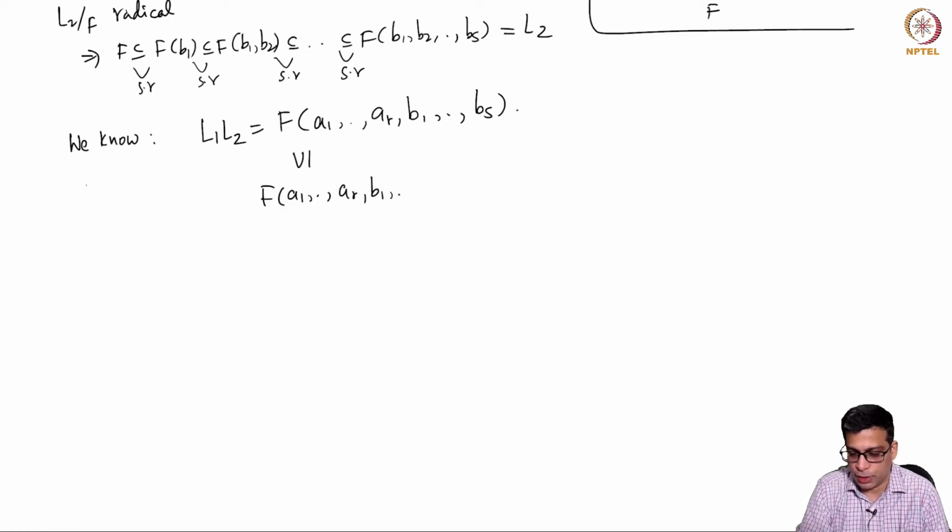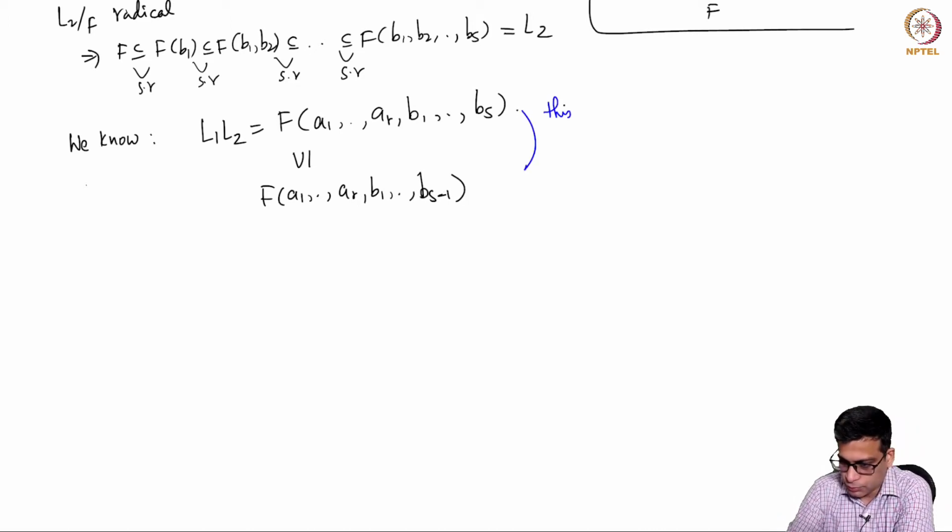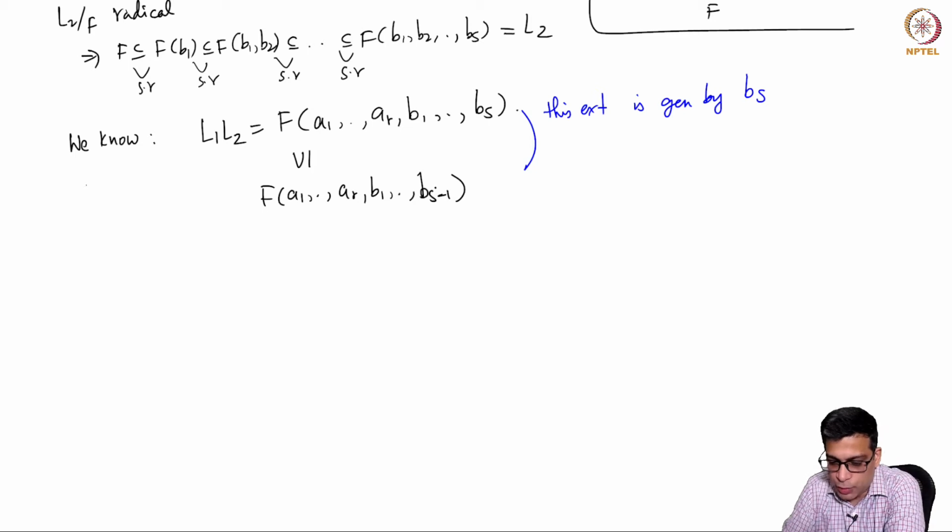So what do we do? First B1 through Bs minus 1. This extension is generated by Bs, because all the other things are common. If you take this as the base field, this field is generated over this base field by Bs.